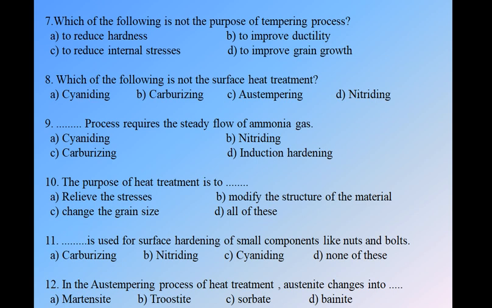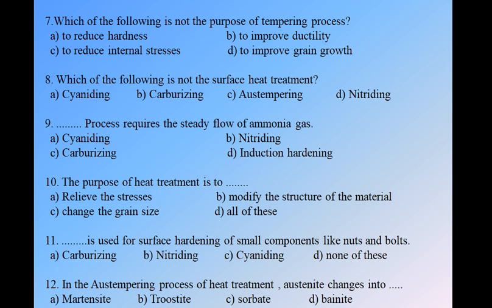Okay, so we have four options: cyaniding, carburizing, austempering and nitriding. In that, austempering is the answer because cyaniding is also a surface heat treatment, carburizing is also a surface heat treatment, nitriding is also a surface heat treatment. So option C, austempering, is not a surface heat treatment.